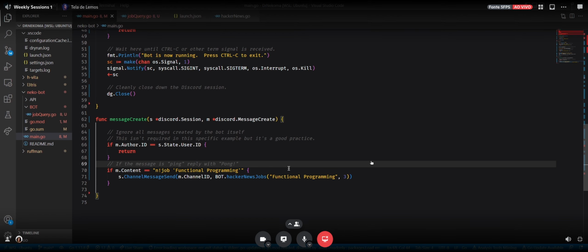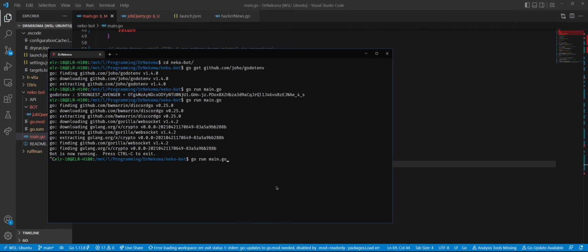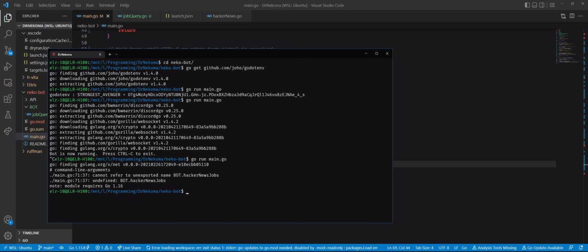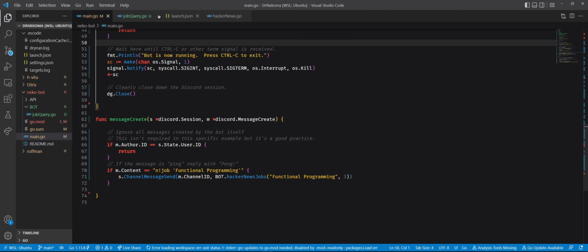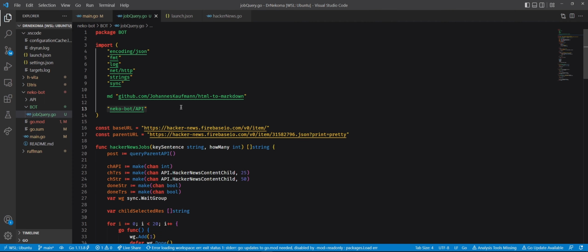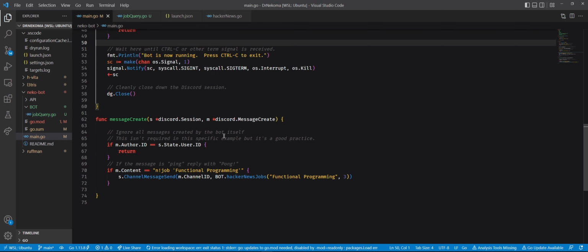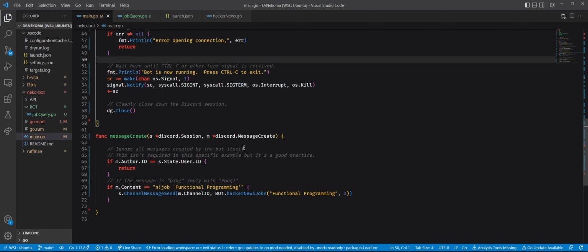It works. Wait, why would it not work? I don't know. That's a really good question. Okay. Undefined, whatever. Okay, cannot refer to, so exported. What are we doing today, man? Okay, what are we doing today? Okay, new jobs. So it's already recording, right?